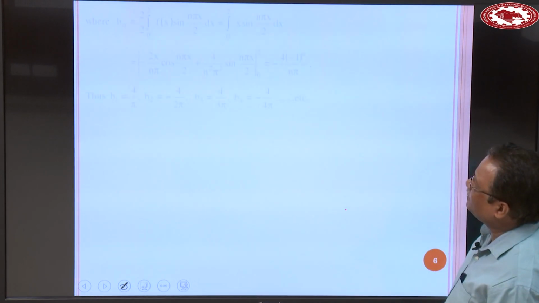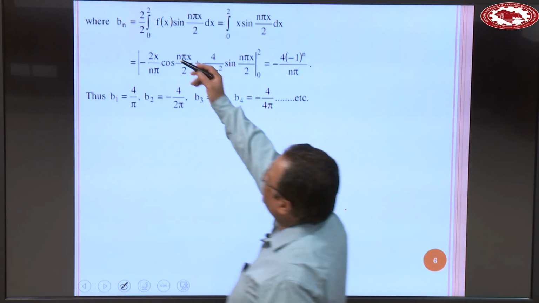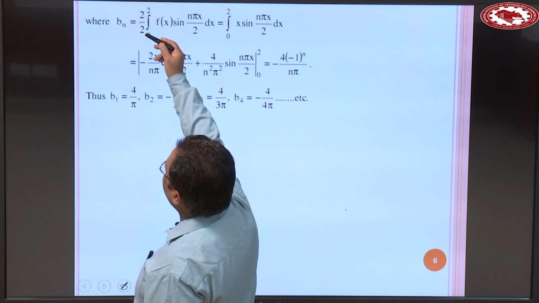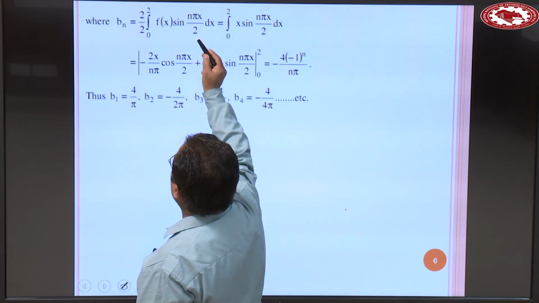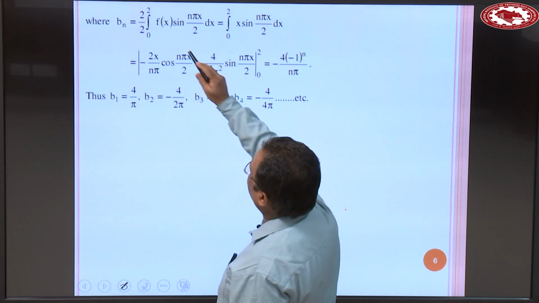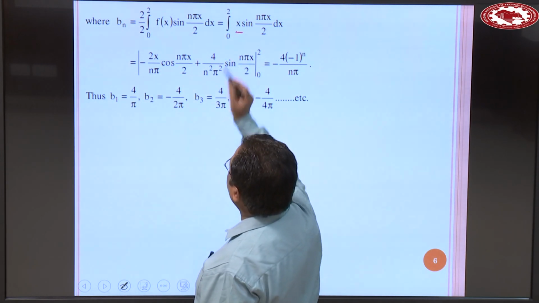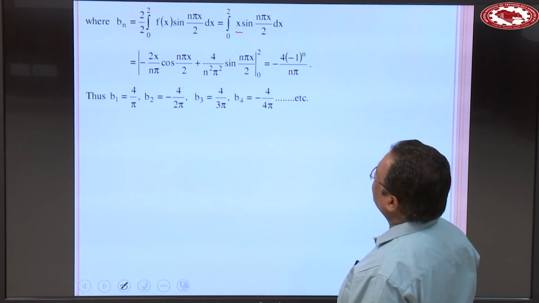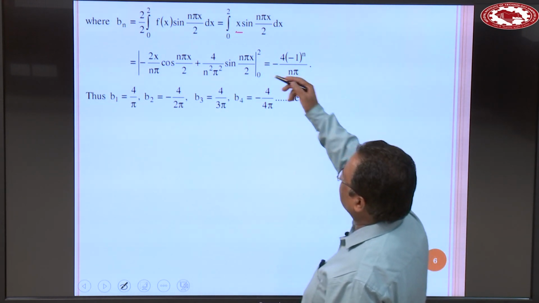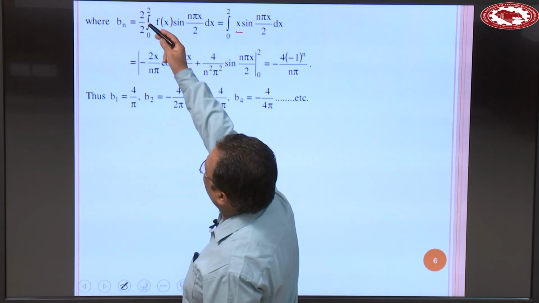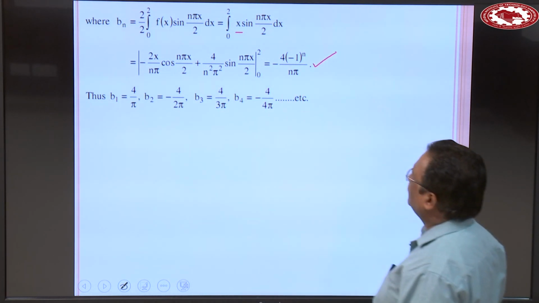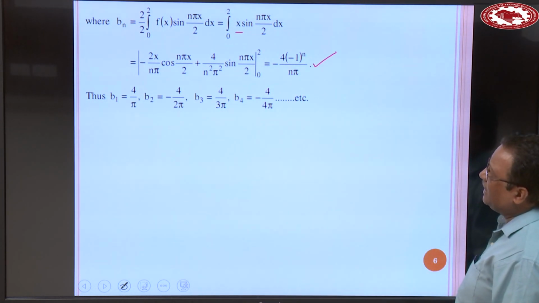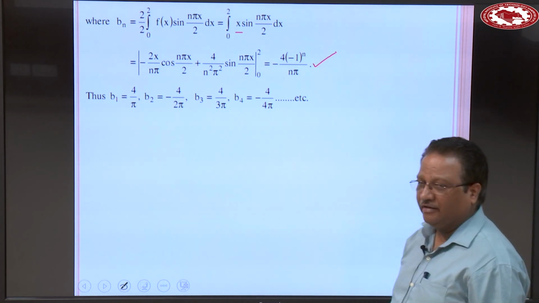So when you calculate, b n is 2 divided by c, c is 2, integral 0 to 2 f(x) sine n pi x over 2 dx. But f(x) is x. So x sine n pi x over 2 dx, integral 0 to 2, and this 2 cancels. Simplify this one, you will get minus 4 times minus 1 power n divided by n pi.